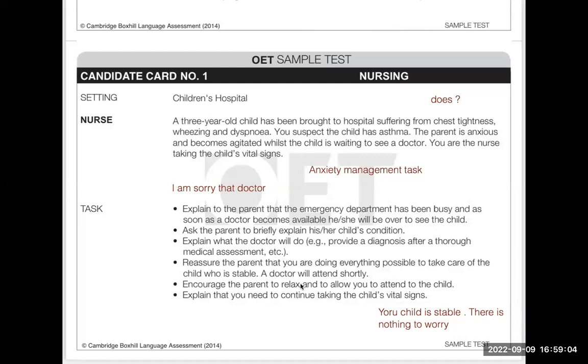Encourage the parent to relax and to allow you to attend the child. Tell them, please relax, I have to attend the child, it is very important for me. Explain that you need to continue taking the child's vital signs. The parent may say, why are you wasting time taking vital signs? Then you will explain, these vital signs are very important, because it is the vital signs that we will tell the doctor. Vital signs are important.